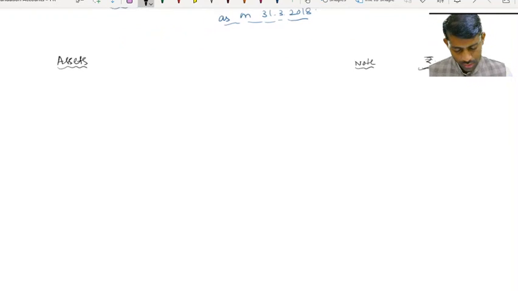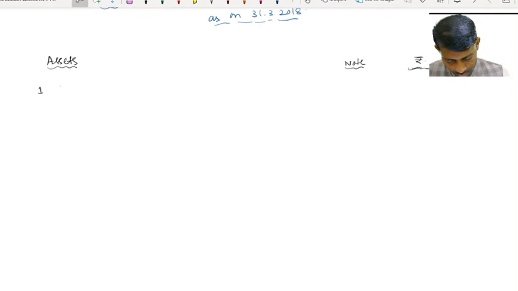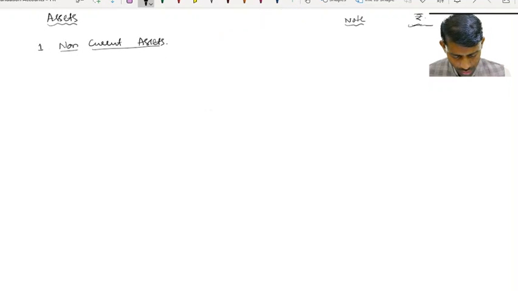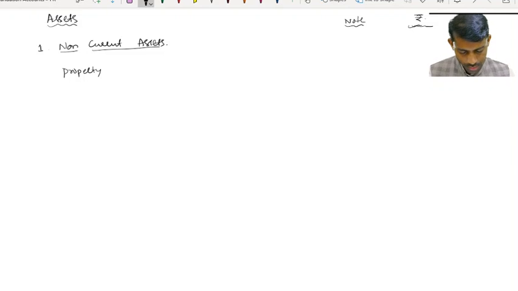Now to start with, first one, non-current assets. In non-current assets, first comes property, plant and equipment.